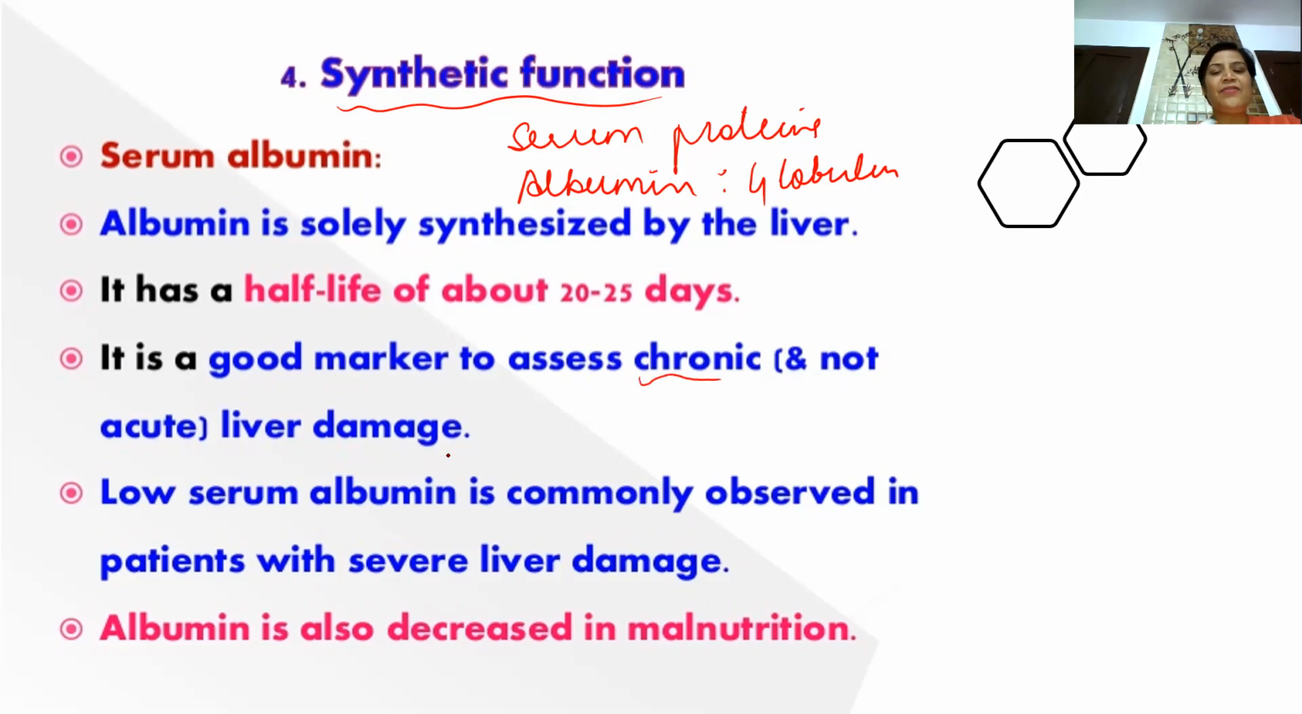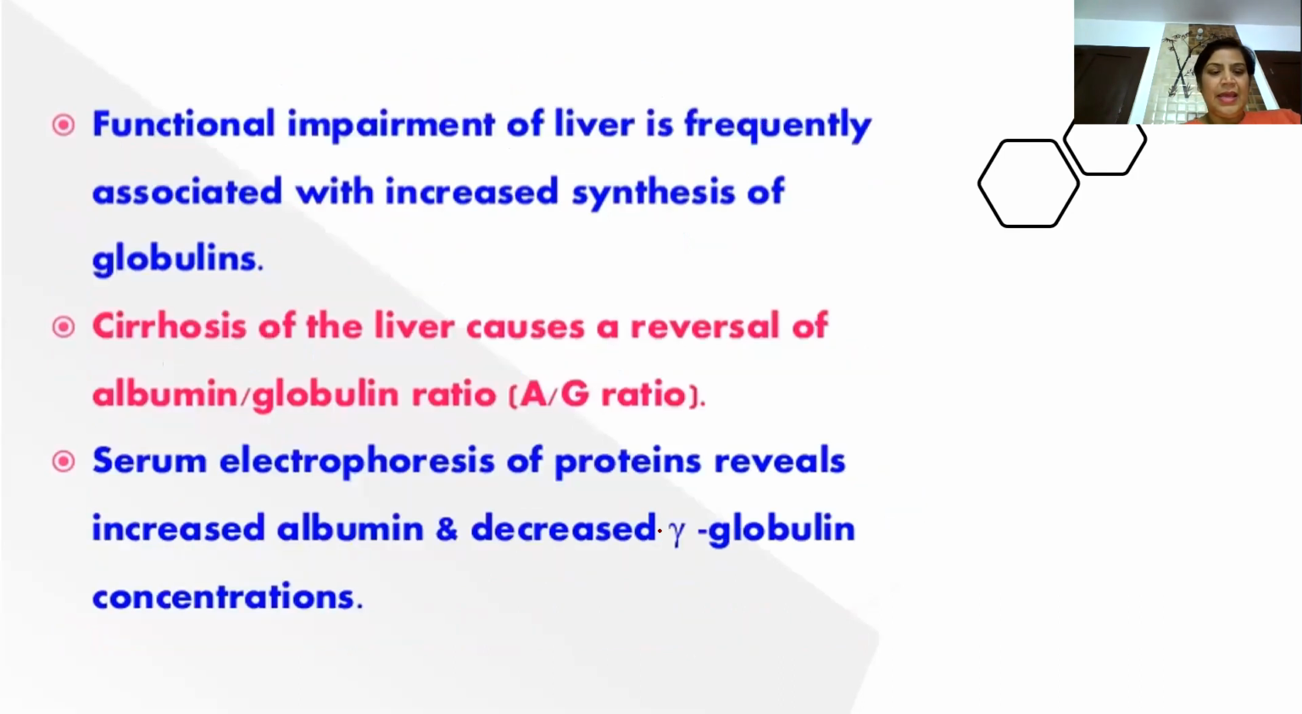See, if the liver is damaged, if there is any hepatocellular damage, albumin won't be synthesized. Low serum albumin is commonly observed in patients with severe liver damage. Albumin is also decreased in malnutrition. And in liver cirrhosis, there is a reversal of the albumin globulin ratio. They can be separated only by electrophoresis.